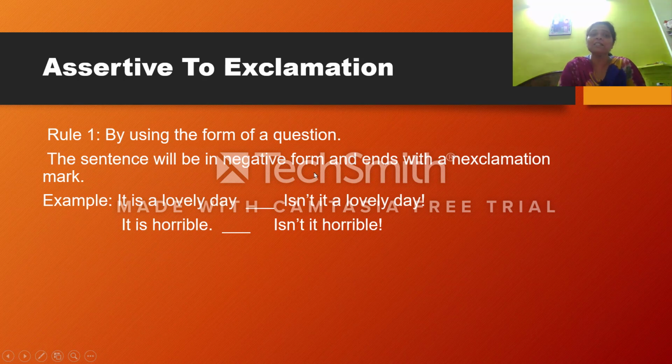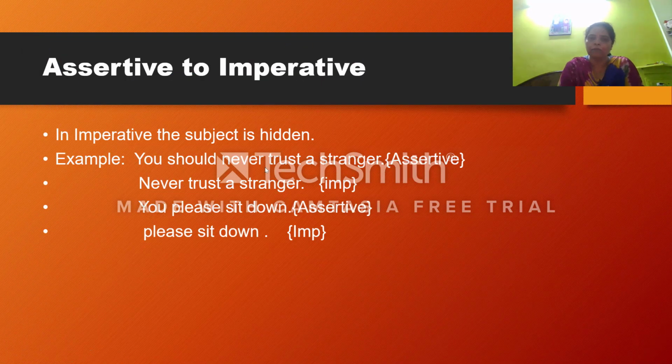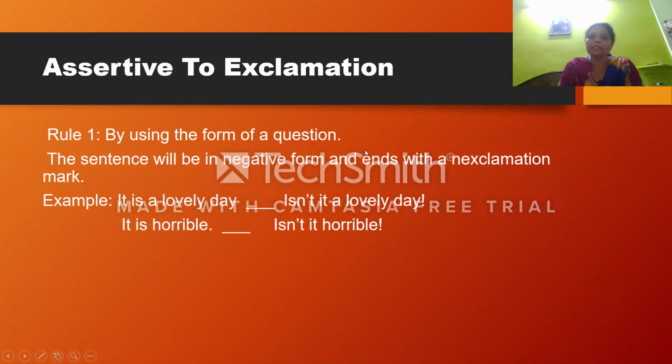Okay, जो exclamation marks में end होगा, वो question marks में end होगा. Here, sorry, here it is a mistake. I will change it in my slide. So by using a form of a question, the first rule is forming a question. Second, it will be in the negative form, and third, it ends with an exclamation mark. So while we are changing the assertive to exclamation, the exclamation sentence should be in a question form and in a negative form, and it ends not in a question mark but in an exclamation mark.